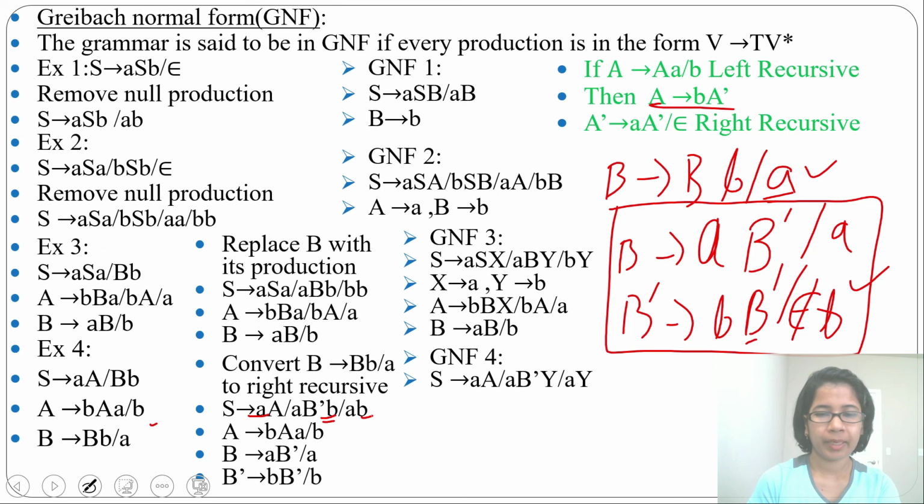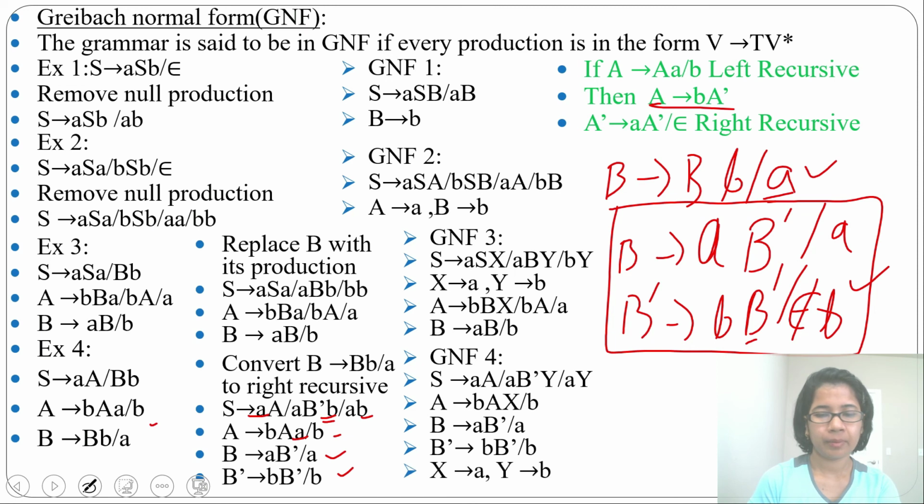From S we'll derive A B dash Y or A Y. We consider Y for B. Now for the A production, from A you can derive BAX or B. In place of this A, we just write X. Then the B production is already in GNF, so just write B tends to A B dash or A. Then the B dash production is also in GNF, so just write B dash tends to B B dash or B. Then there are two new variables to consider, X and Y, so write for those.